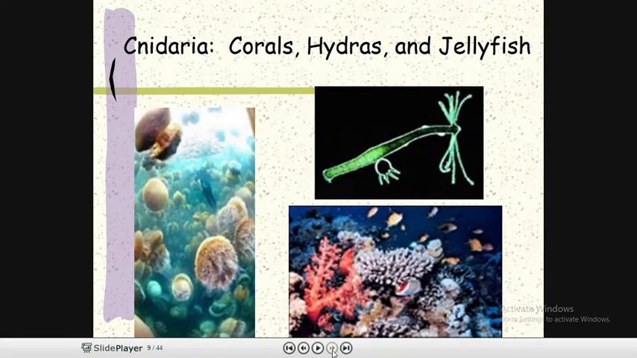The next phylum is cnidaria. The examples are corals, hydras, and jellyfish. So this is the hydra. Most of the current stem cell studies are working on the hydra species because they have a stem cell property. Throughout its lifetime, a single cell can grow into the full organism. That property is called the totipotent property. And jellyfish also belong to cnidaria. The most beautiful things seen in the ocean are from the cnidarian phylum.